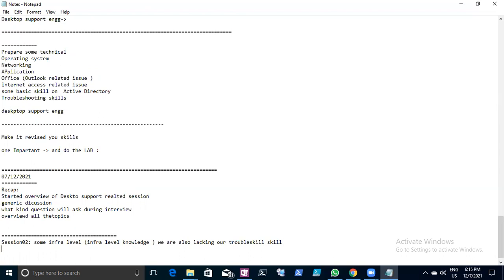Basic things for a system administrator or desktop support. We must understand server installation and install Active Directory.